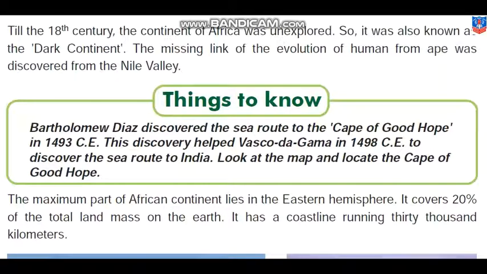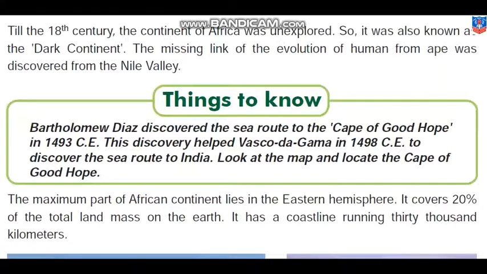The missing link of the evolution of human from ape was discovered from the Nile Valley. Missing link, that means from the ape. That means it is said that our ancestors were monkeys.